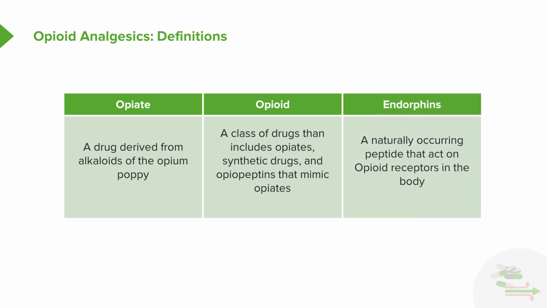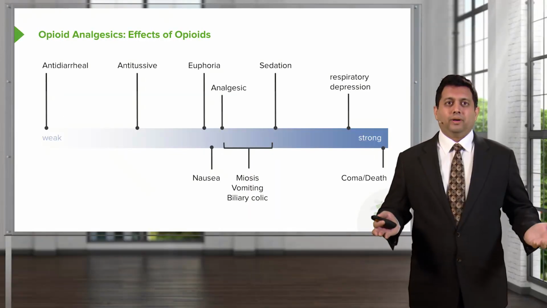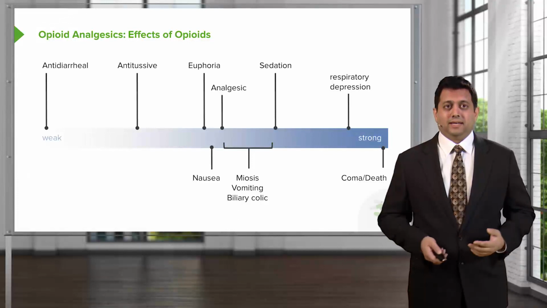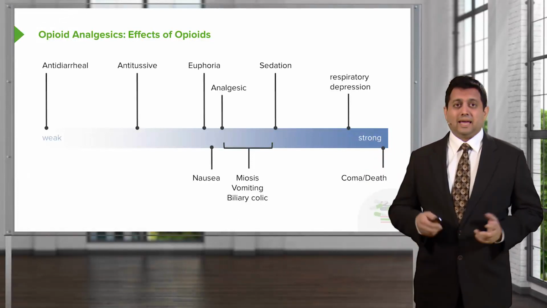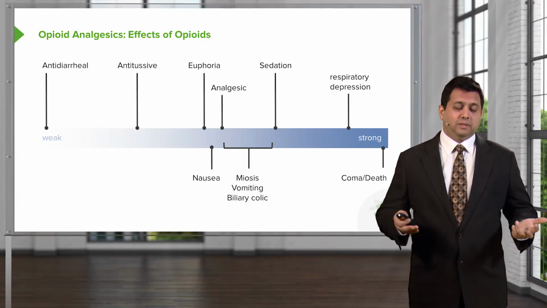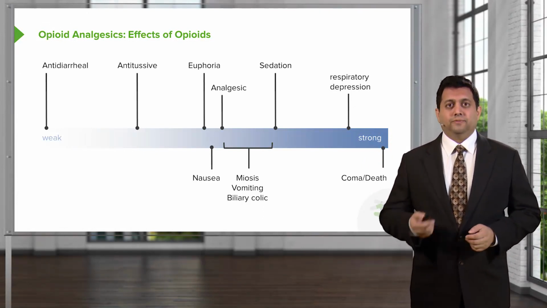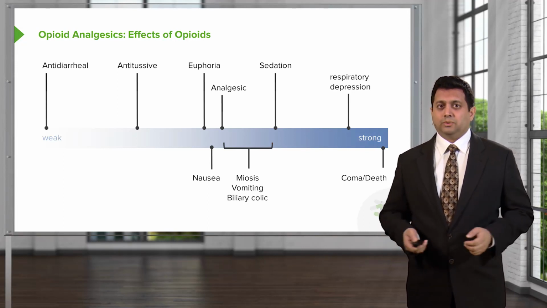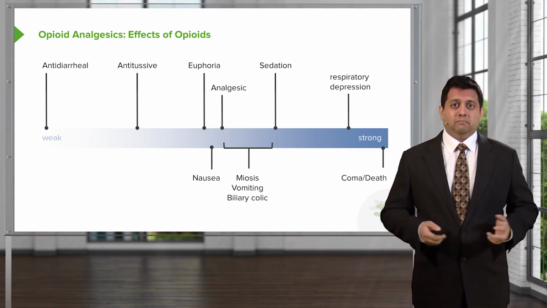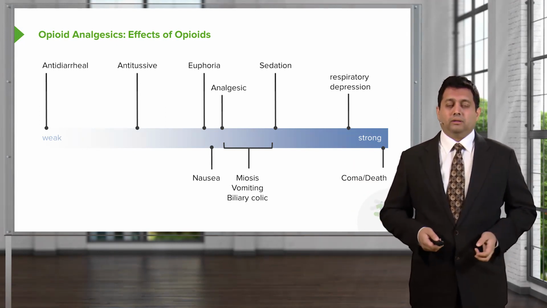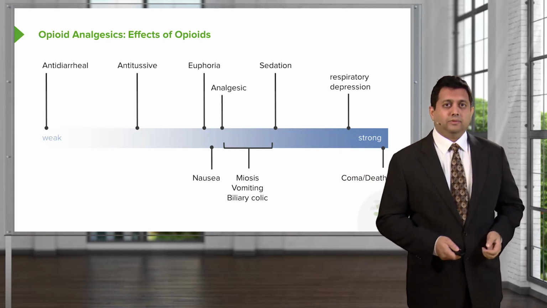Endorphins are naturally occurring peptides that are produced by the body, and they act on the very same receptors within the body. Opioid analgesics have a wide range of effects, and it really depends on how strong the drug is. They can cause anything from an anti-diarrheal or antitussive, which means stopping cough effect, to euphoria, analgesia, sedation, or respiratory depression. Some of the adverse events do include nausea, meiosis, vomiting, biliary colic, and of course, coma and death in severe overdoses.